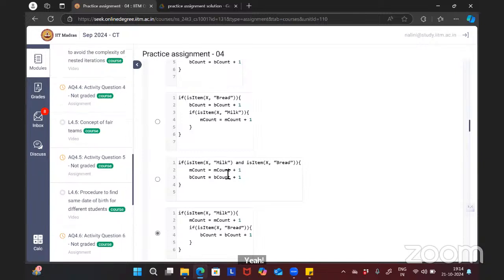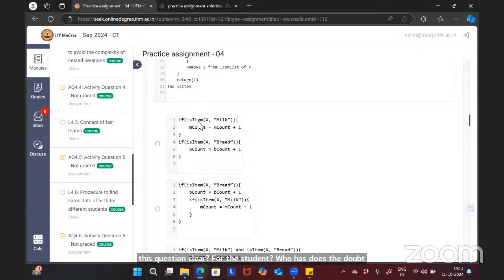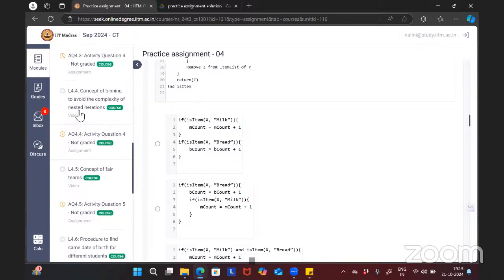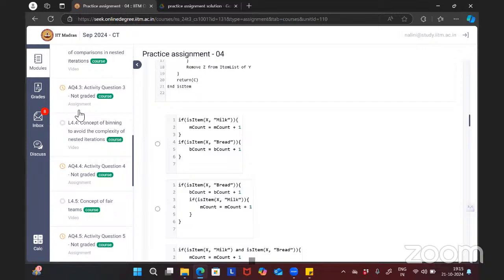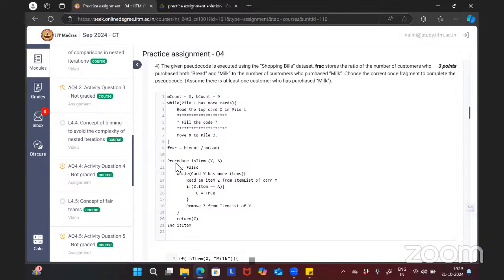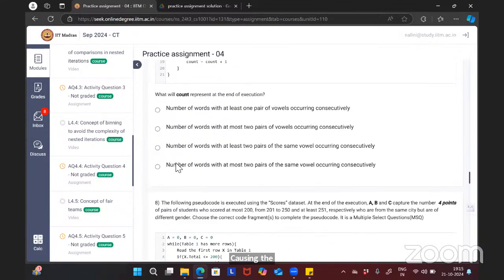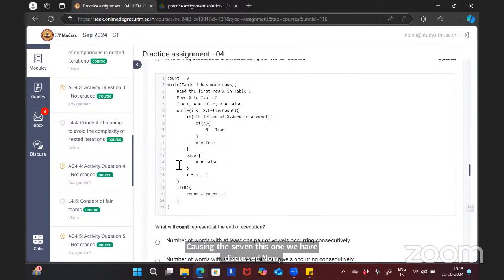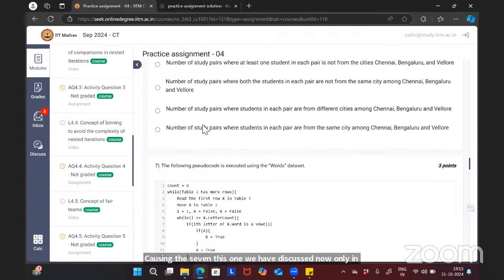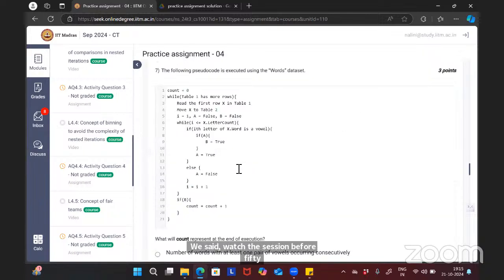Okay, is this question clear for the student who has asked the doubt? Question number 7 also, ma'am. Activity? Which activity? Practice assignment for question number 7 also. Question number 7, this one we have discussed just now, in this session only. You can just watch the session from 15 minutes before. This same question.